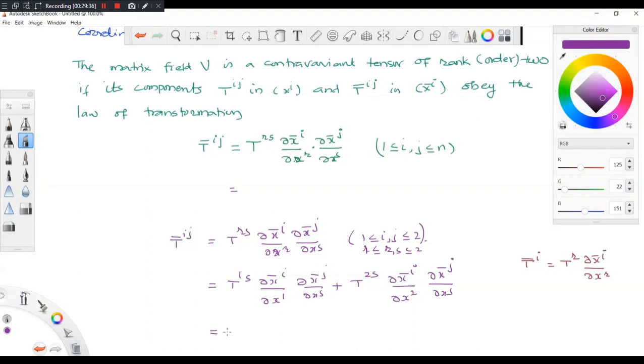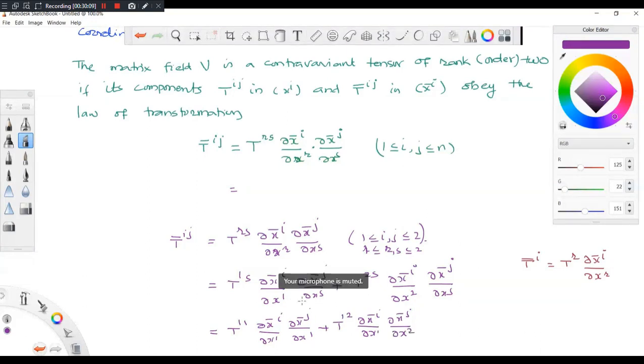So what will happen? It will be T11 del x bar i by del x1 del x bar j by del x1 plus T12, s equal to 2, so 1 2, del x bar i by del x1 del x bar j by del x2.